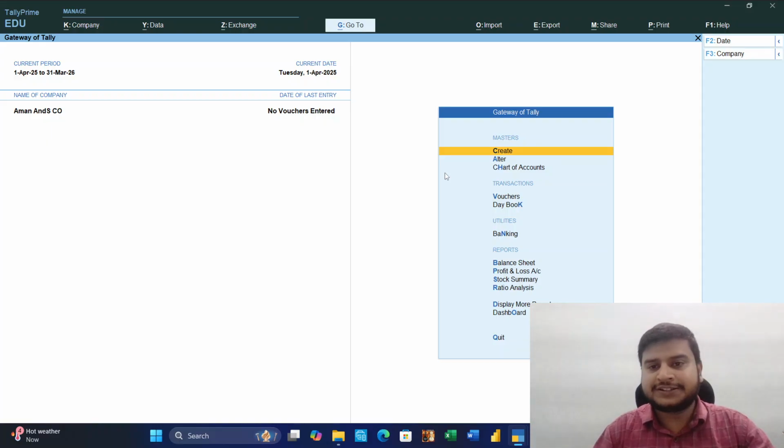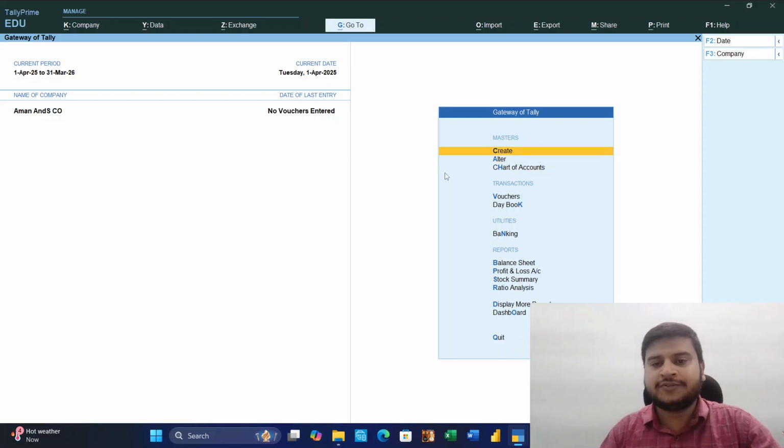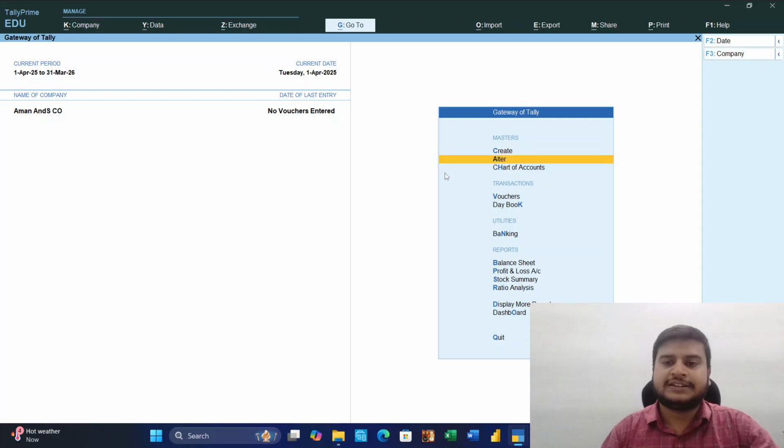Then Masters, what we are getting. In Masters we will create and alter chart of accounts. This is the main option; any ledger we want to create, we can use this option. We have to use this option only to create any ledger. Anything we want to create, we can use this option. Transaction will be done in Vouchers.